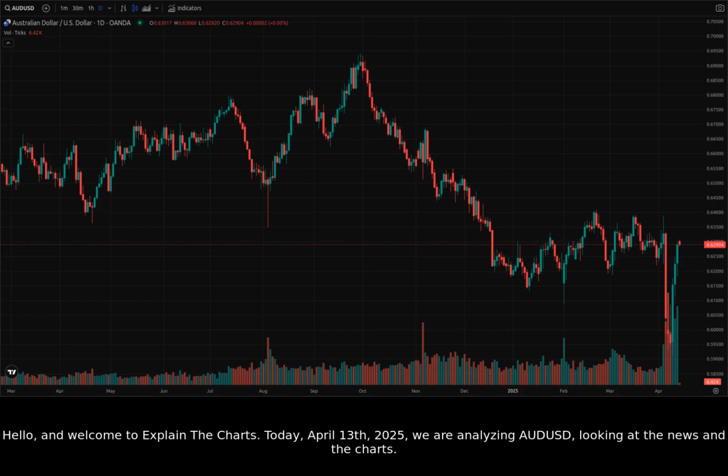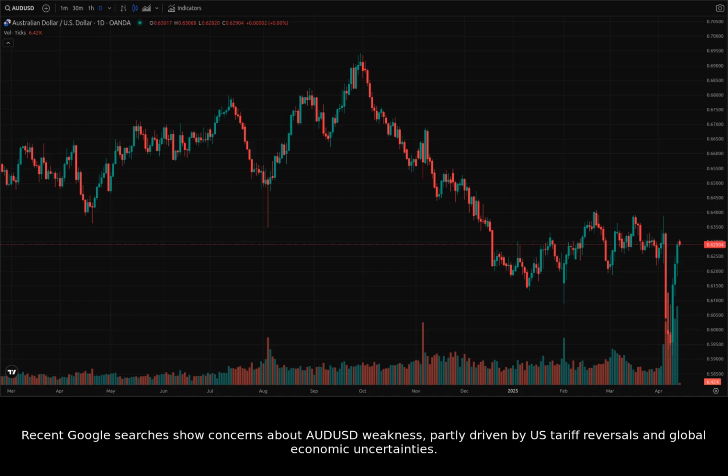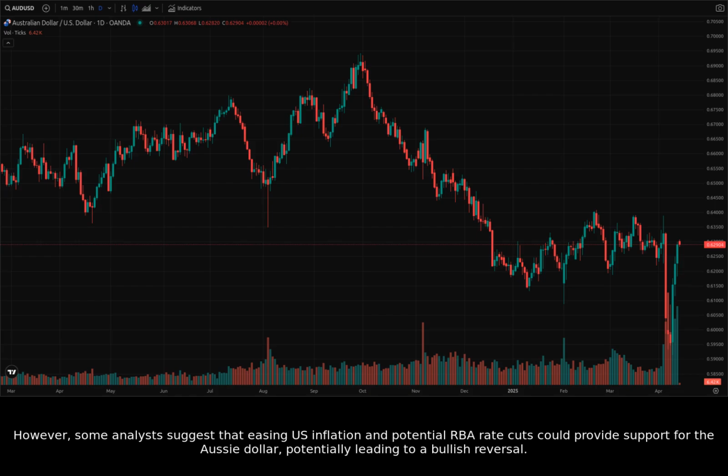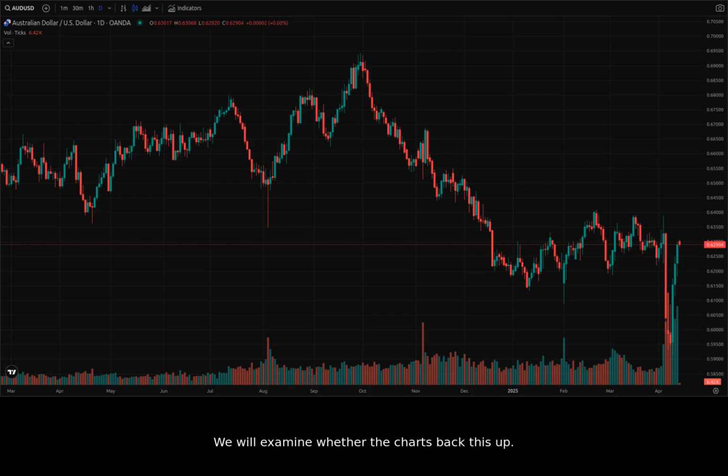Today, April 13th, 2025, we are analyzing AUDUSD, looking at the news and the charts. Recent Google searches show concerns about AUDUSD weakness, partly driven by U.S. tariff reversals and global economic uncertainties. However, some analysts suggest that easing U.S. inflation and potential RBA rate cuts could provide support for the Aussie dollar, potentially leading to a bullish reversal. We will examine whether the charts back this up.